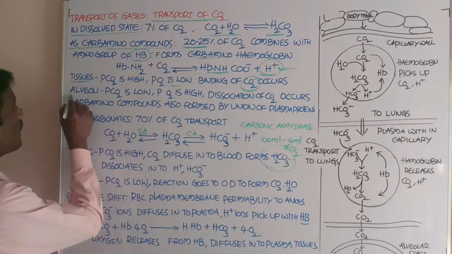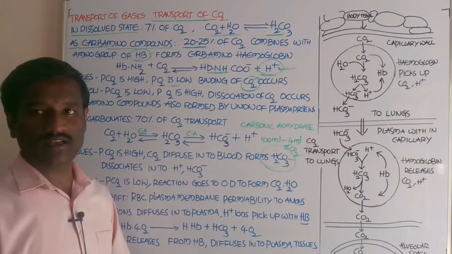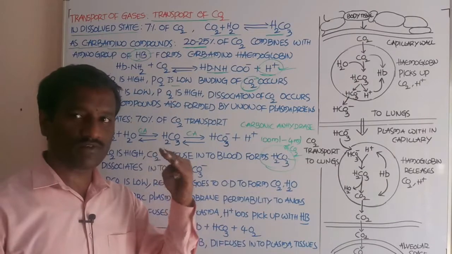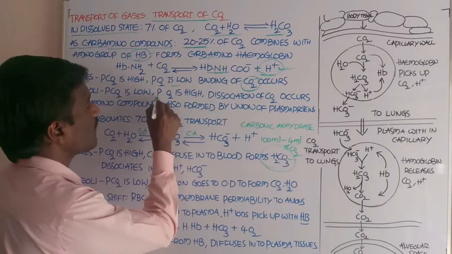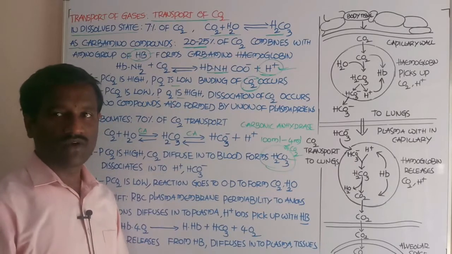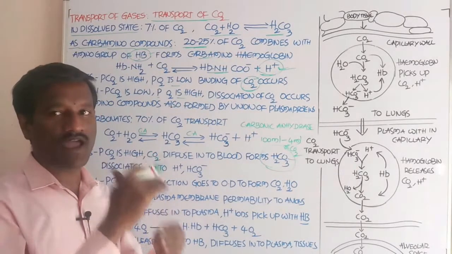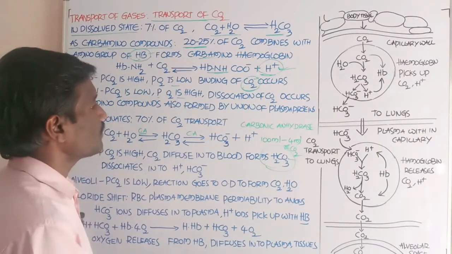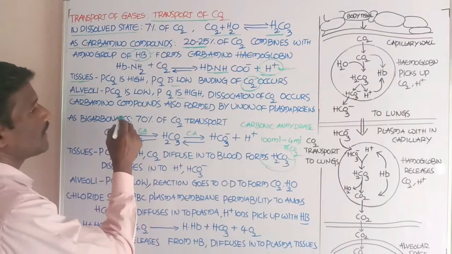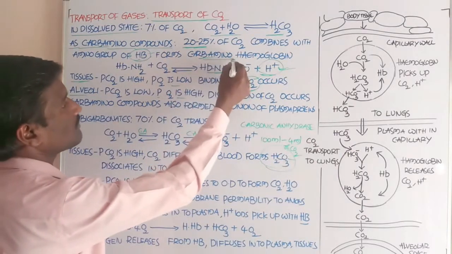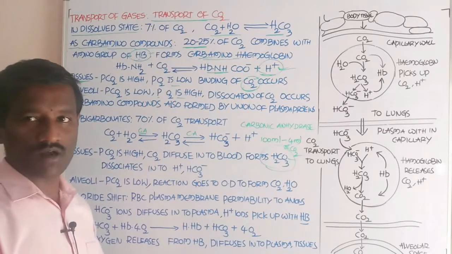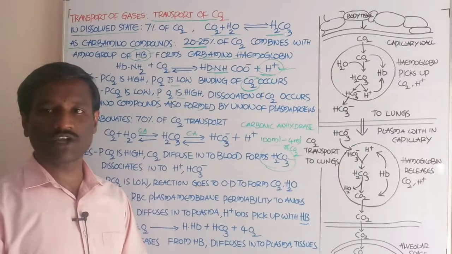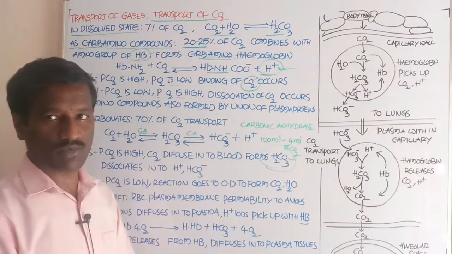At the alveoli region, the partial pressure of carbon dioxide is low and the partial pressure of oxygen is high, so carbon dioxide dissociates from carbaminohemoglobin. The same amount of carbamino compounds is also formed by the union of carbon dioxide with the plasma proteins.